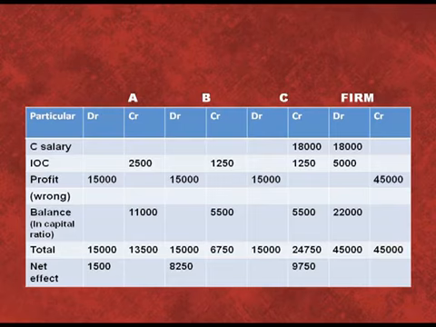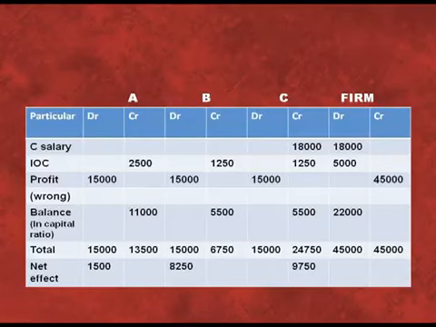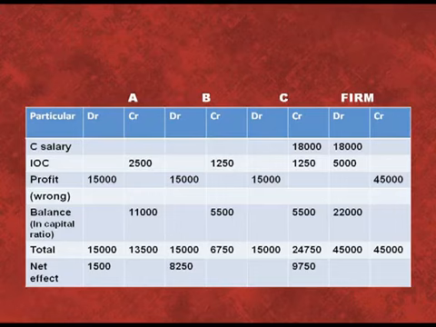That is why 15,000, 15,000, 15,000 is written under the debit column of A, B and C, and the total is written on the credit column of firm's account. Now, first of all, we have to tally the firm account. If we see the total of firm account, it is 45,000 on credit side and the balance of 22,000 will remain in the debit column of firm's account.